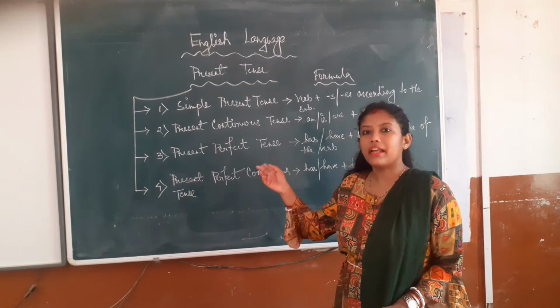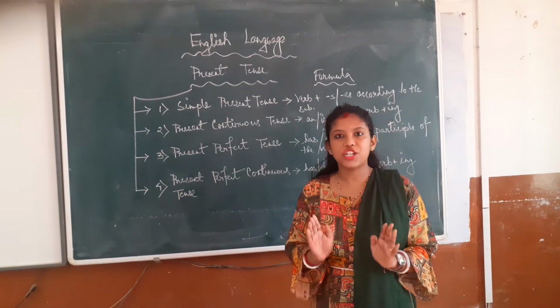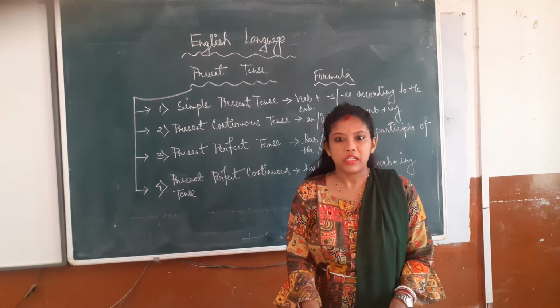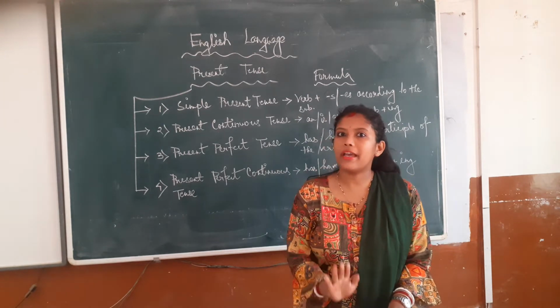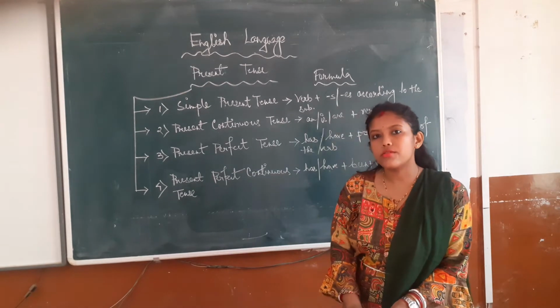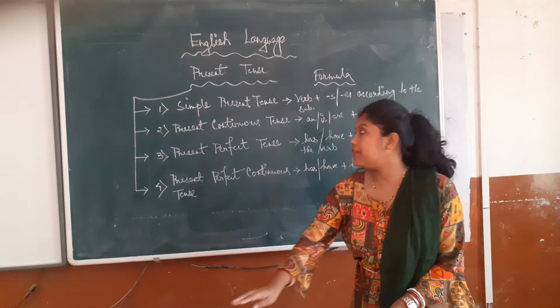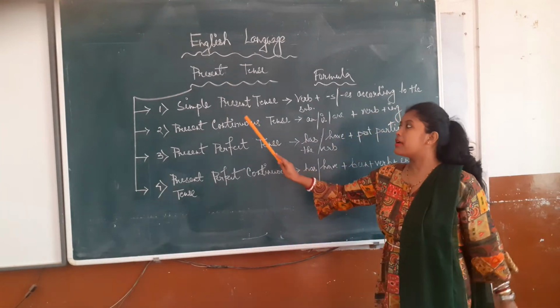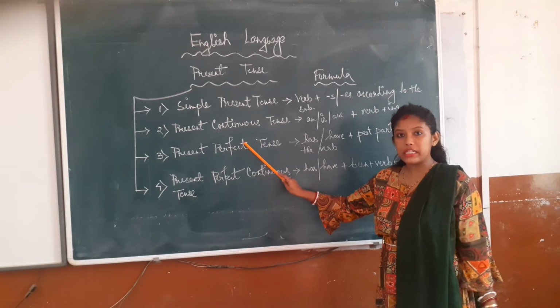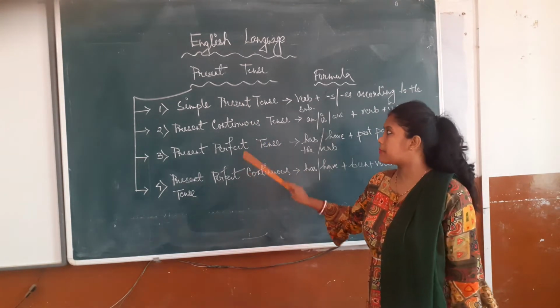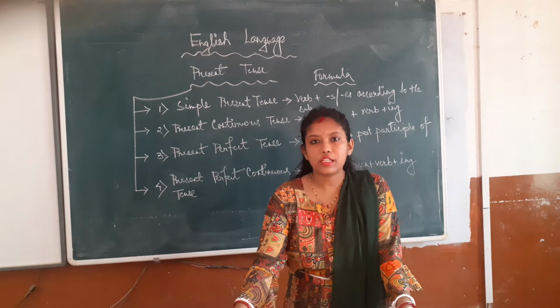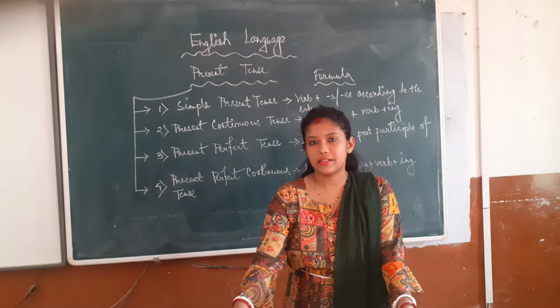Now present, I have already explained, is the actions which are there at present time, ठीक है. अभी जो है तो वो आपका है present tense. Now present tense also can be classified into four types. I have written here: simple present tense, present continuous tense, present perfect tense, and present perfect continuous tense. First of all, we are going to have the explanation of simple present tense.